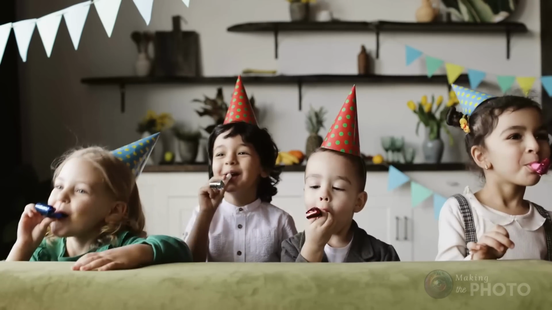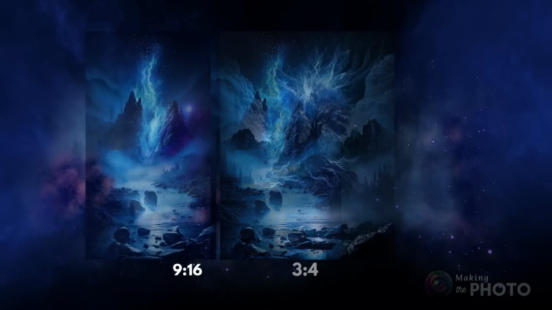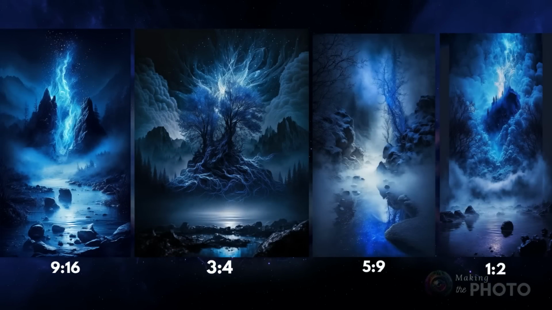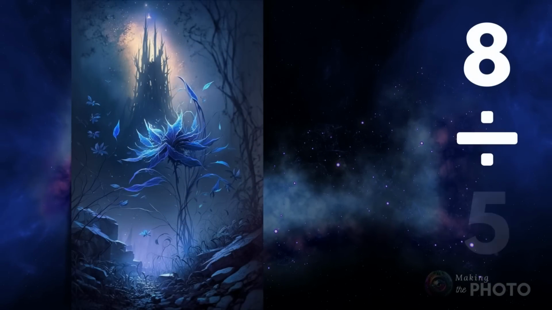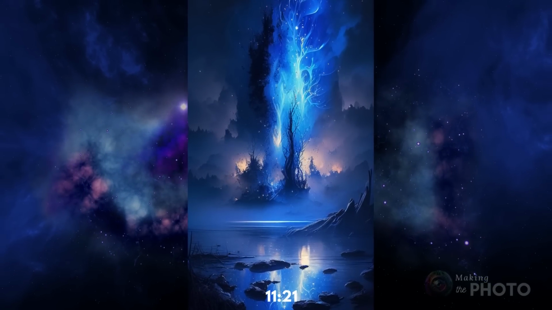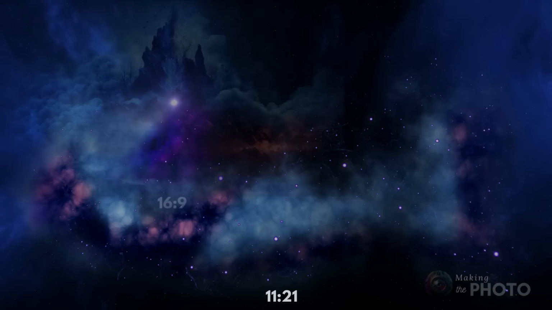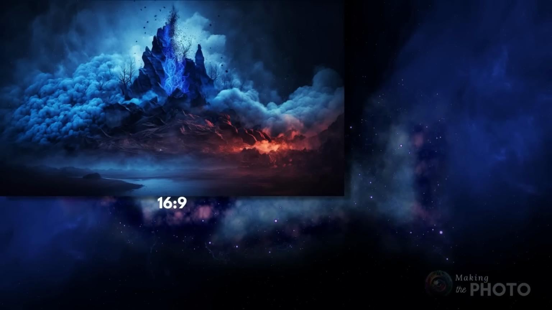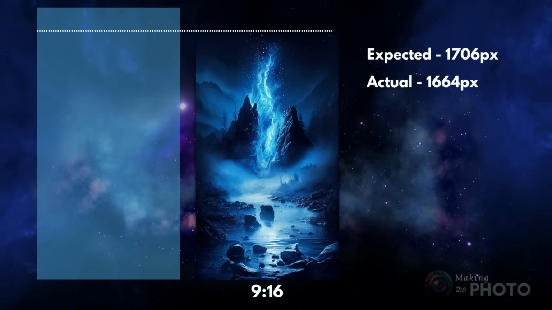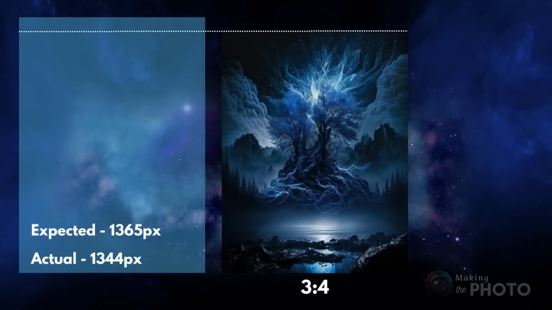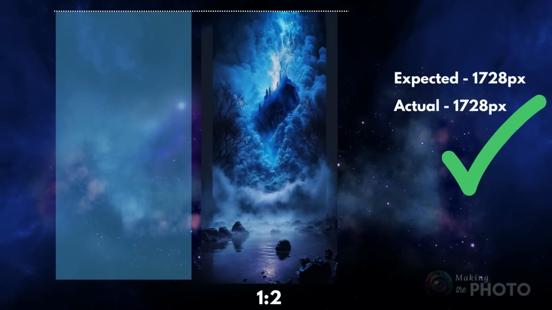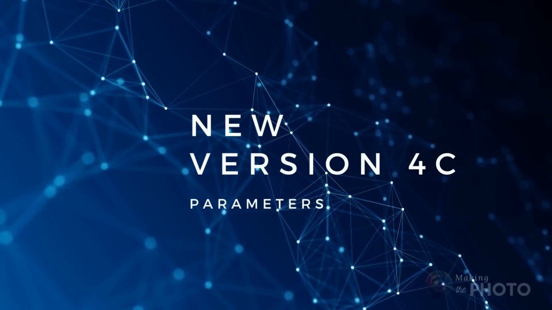We can do 16:9, 4:3, 5:9, and any aspect ratio under 2:1. 8 divided by 5 is under 2, so that's okay. You can't make 21:9s, but you can do 21:11s. The aspect ratios work in either portrait or landscape orientation. The image sizes aren't exactly right for the aspect ratio. Sometimes the image is a little bit smaller or a little bit larger than expected, but usually only by a few pixels. The aspect ratio parameter changed with the update.